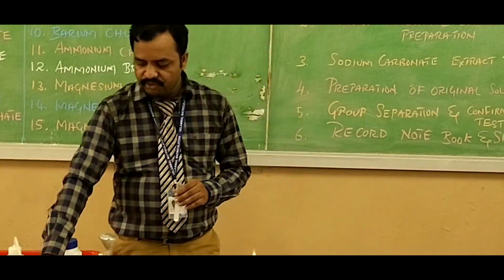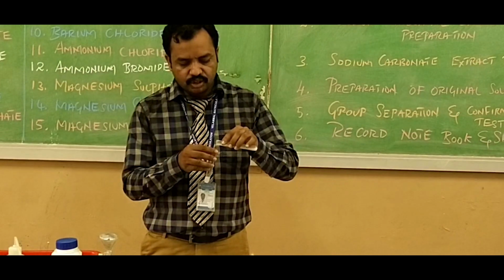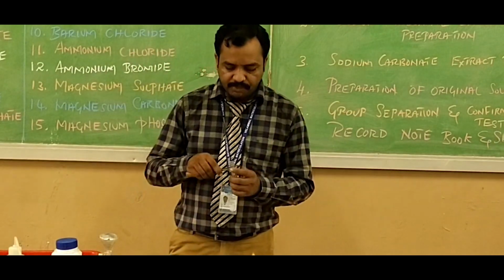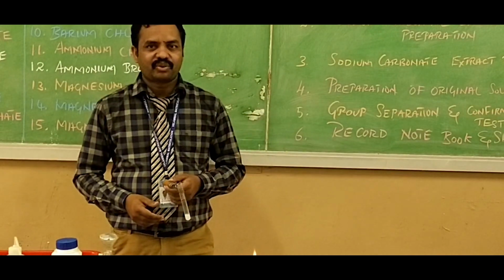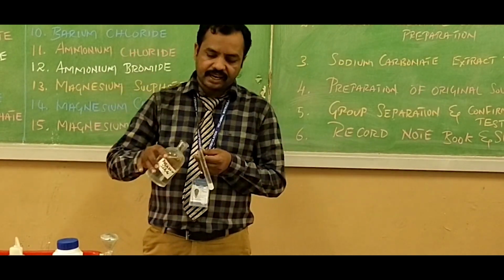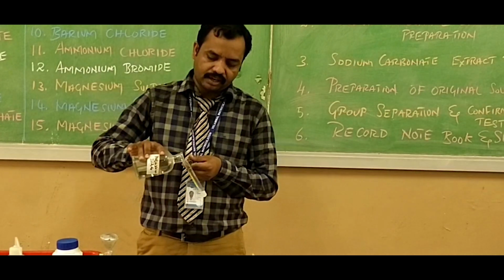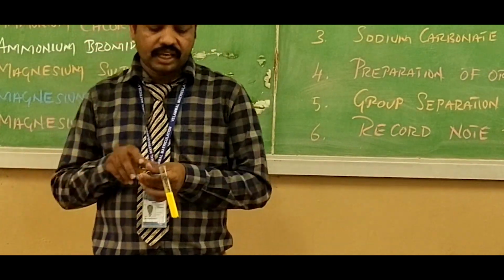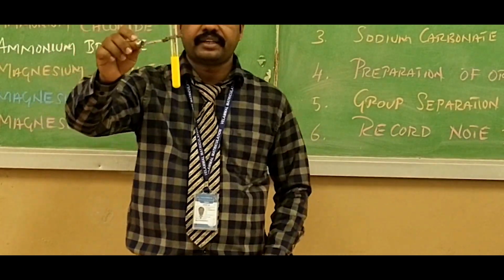For that I take a test tube. In this test tube I am adding a small amount of original salt solution. After adding original salt solution, we have to add potassium iodide solution. Now potassium iodide is added to this original salt solution. While adding potassium iodide, see, a yellow precipitate is formed. This confirms presence of lead in lead nitrate salt.